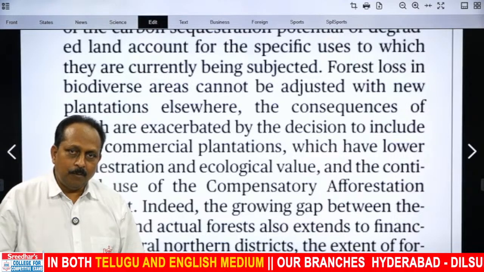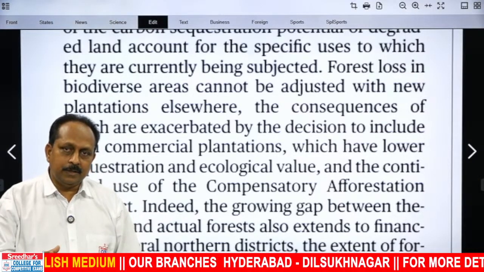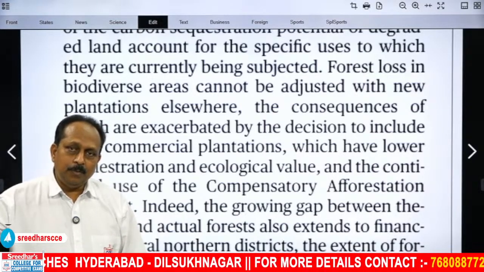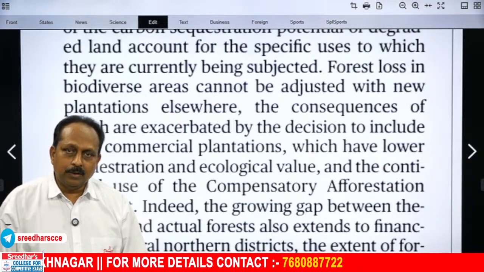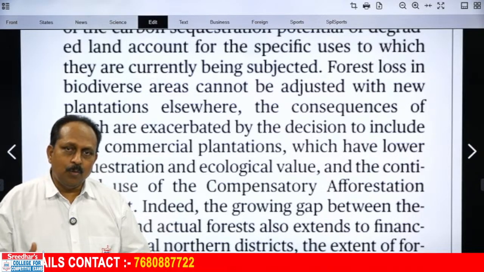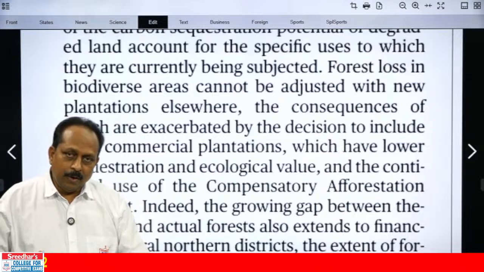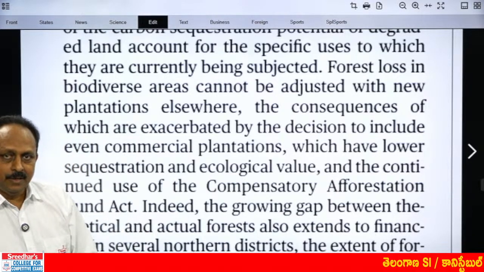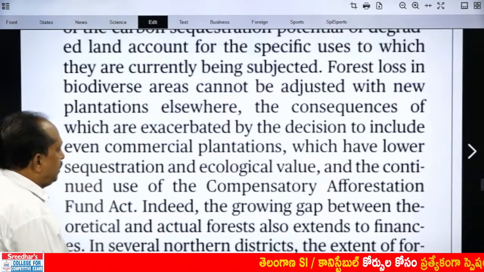If you come across a natural forest, that is a result of hundreds of years of nature working, and you remove that forest and elsewhere you plant trees or orchards, they are no match at all. The difference is like poles apart. A natural forest has so much ecological value, biodiversity, which came into existence over hundreds of years. But plantations and orchards cannot replace forests.